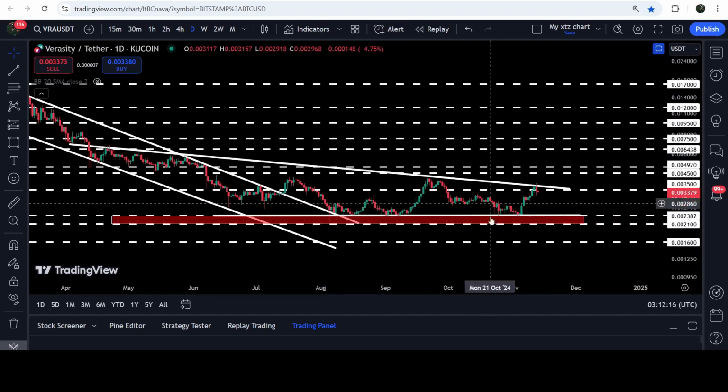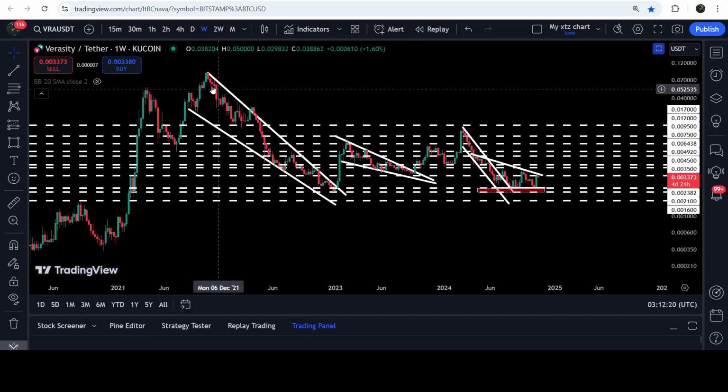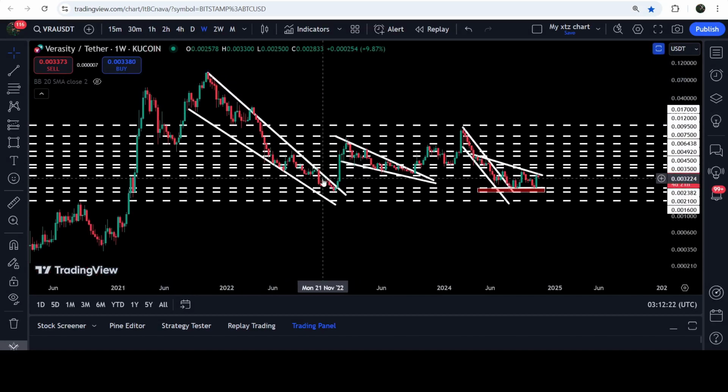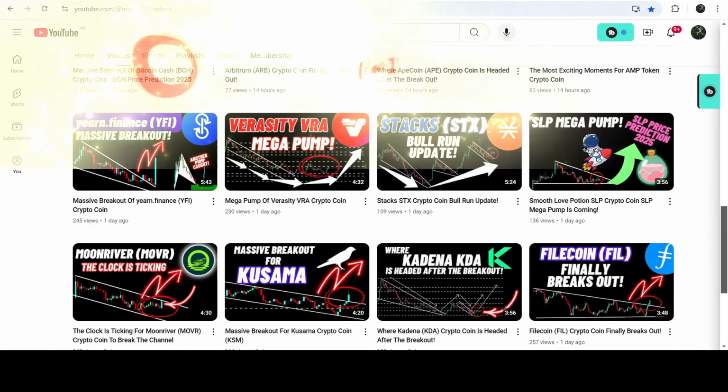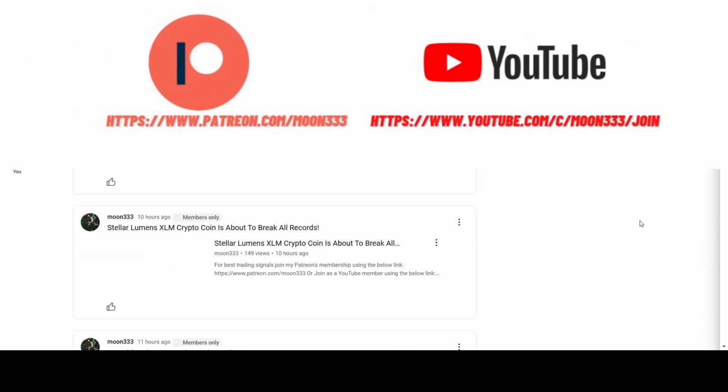And in today's video, we will analyze this move, and I would also like to show you once again this very massive breakout that has happened on the 7 day time frame chart from this big and long-term falling wedge pattern as well. But before starting this analysis, if you are not subscribed to my channel, then do subscribe to it.